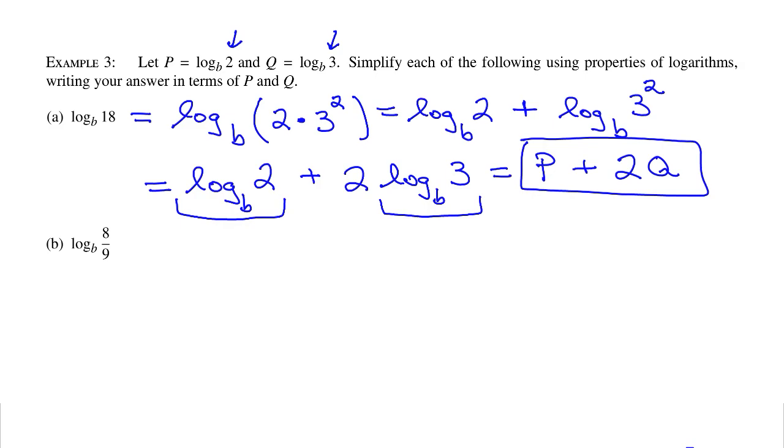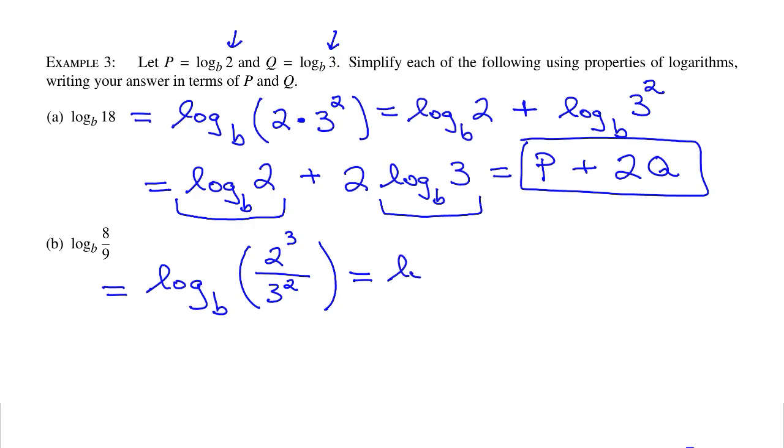Let's look at part B, log base b of 8 over 9. So this would be, in terms of 2's and 3's, log base b of 2 cubed over 3 squared. Since we're dividing inside a log, we can split that up by using subtraction. So we get log base b of 2 cubed minus log base b of 3 squared.